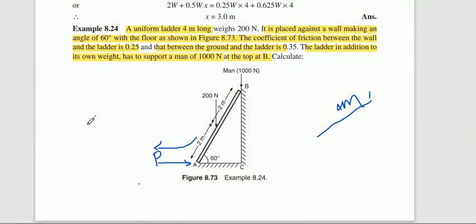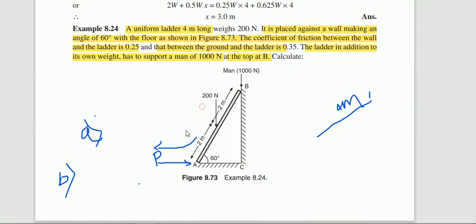After that is question A. It is similar. You need to consider the P value here. What is the P value you need to find out? That is the minimum force required to prevent the slipping of the ladder away from the wall. That is question A. And now what is question B?